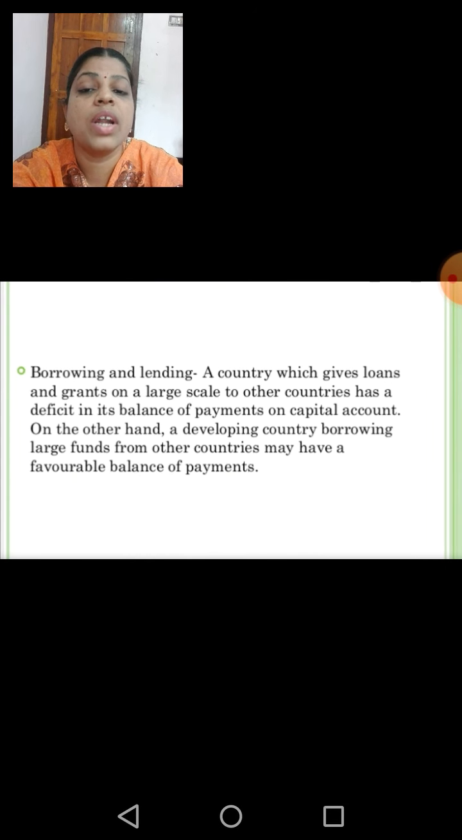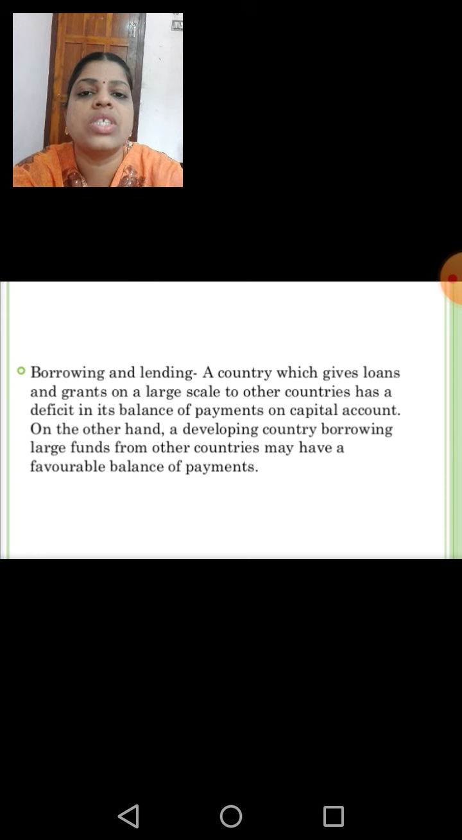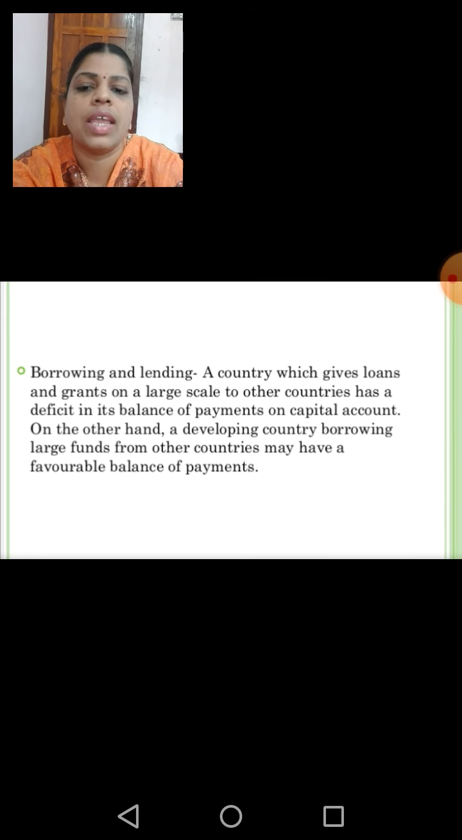Next one is borrowing and lending. A country which gives loans and grants on a large scale to other countries has a deficit in the balance of payments on capital account. On the other hand, a developing country borrowing large funds from other countries may have a favorable balance of payments. So what is this?